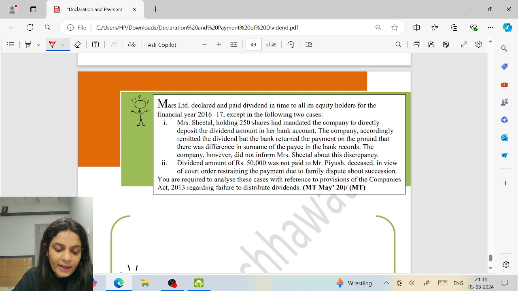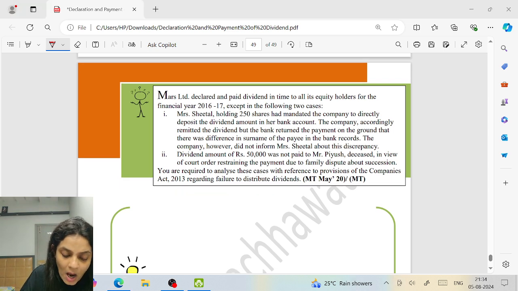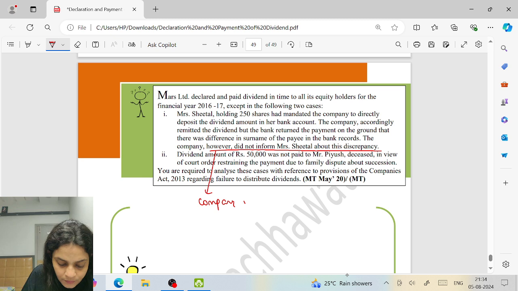Mars Limited declared and paid dividend in time to all the equity shareholders. Mrs. Sheetal, holding 250 shares, had mandated the company to directly deposit the amount in her bank. The company accordingly did so, but the bank returned the payment on the ground that there was a difference in the surname of the payee in the bank records. The company, however, did not inform Mrs. Sheetal. Can I say because the company did not inform, the company is liable?